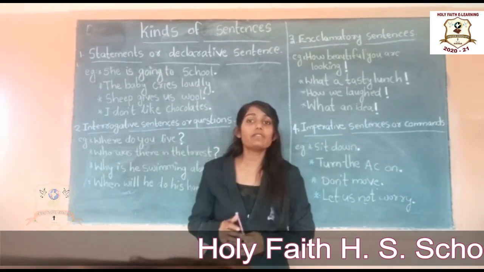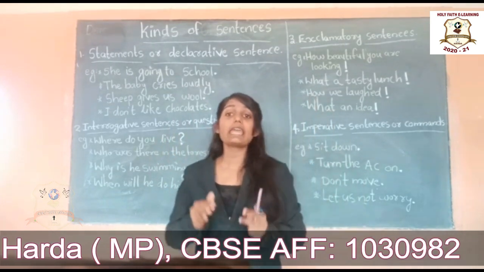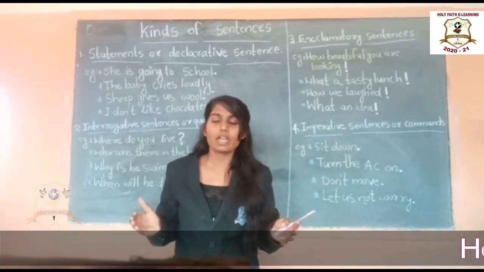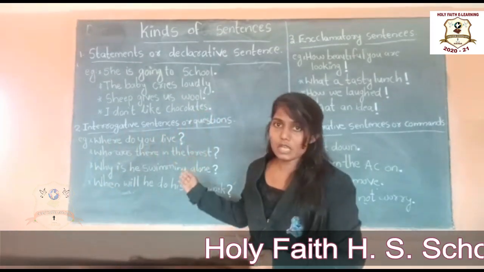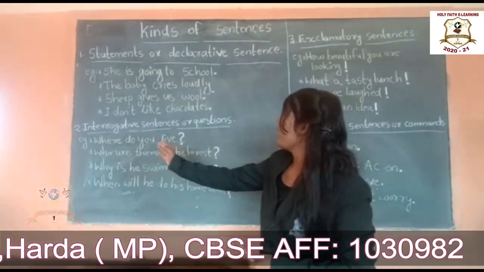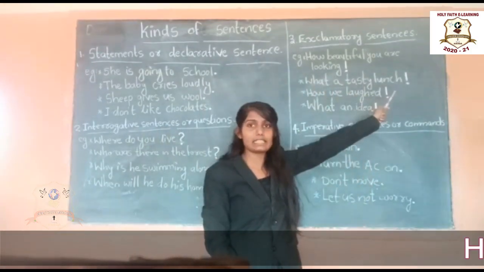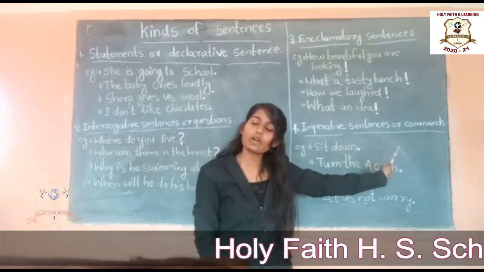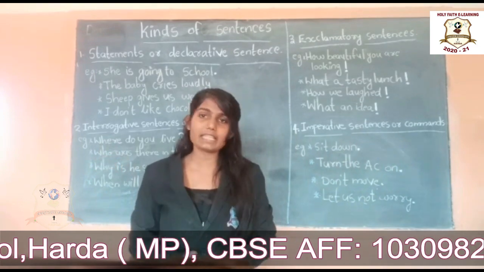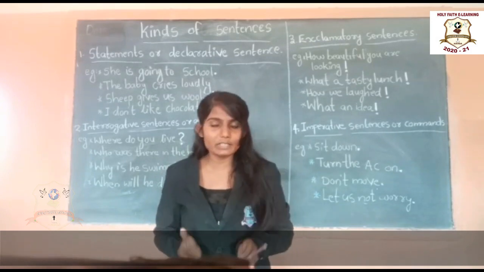So, students, today we learned about the sentence and kinds of sentences. A sentence is a group of words that makes a complete sense. Understood? And we learned the 4 kinds of sentences. Which are they? Statements or declarative sentences, interrogative sentences or questions, exclamatory sentences, and imperative sentences or commands. I already explained these with the help of some examples. Students, I hope you all understood what I taught today.